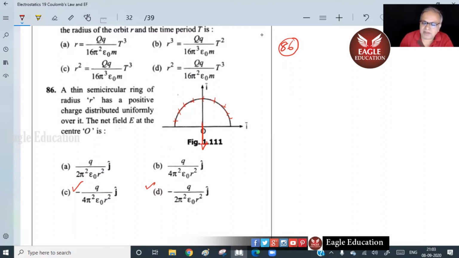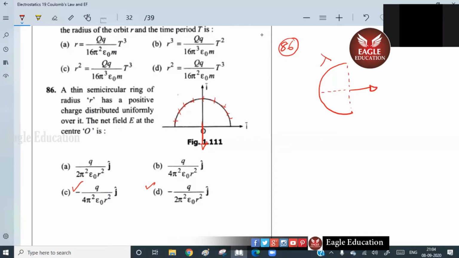Why don't you speak? This problem is already done, no? Yes, sir. Tell me how much was it? If lambda is the linear charge density, at this point, the field is away like this. And how much did we say? Just look at that and tell me. You're not telling. Sir, it will have 2k lambda by r.